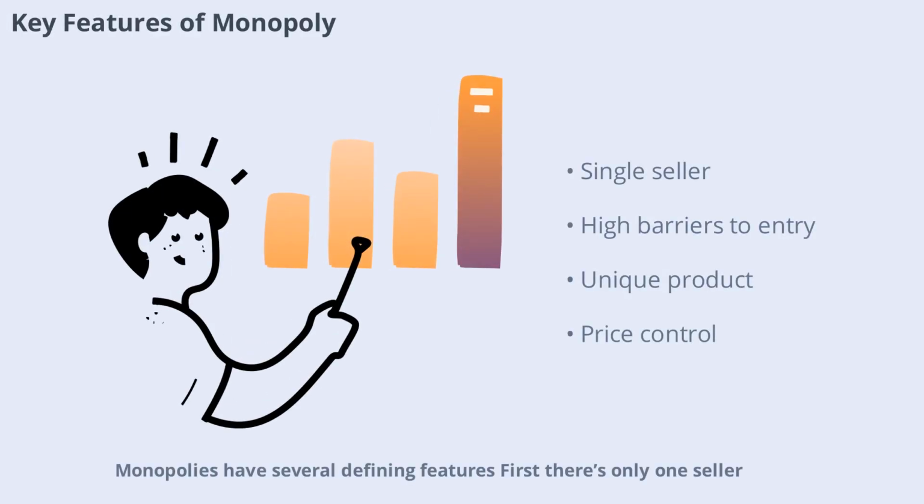Monopolies have several defining features. First, there's only one seller, so the firm has significant control over price and supply. Second, there are high barriers to entry, making it difficult for new firms to compete. Third, the product offered is unique with no close substitutes. These features allow the monopolist to maximize profits, often at the expense of consumer choice and lower prices.